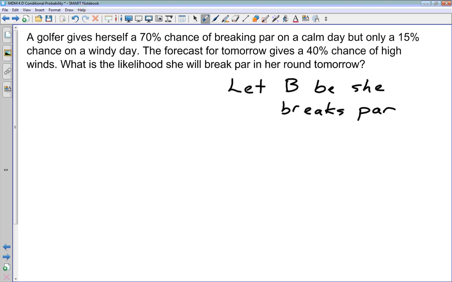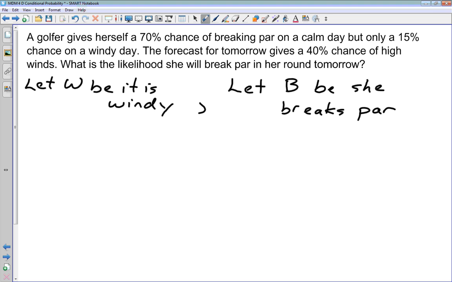So let's define that as our other event. Let W be the event where it is windy. And I'll just put a big comma in between these two let statements.